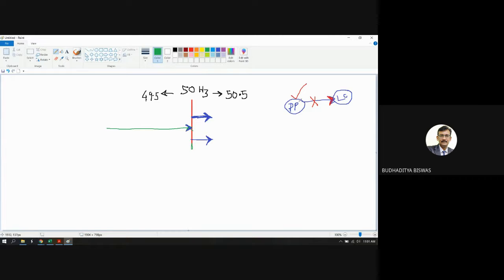Now, due to some fault in this power plant, or due to accidents, or not maintaining everything properly, suppose the voltage and frequency level is different in this particular power plant. As the load center is completely dependent upon this power plant's generation, whatever power they generate is supplied to this load center, and the load center needs that power. Because there is no other power plant to supply it, whatever the quality they generate, they need to accept it. They don't have any other option.